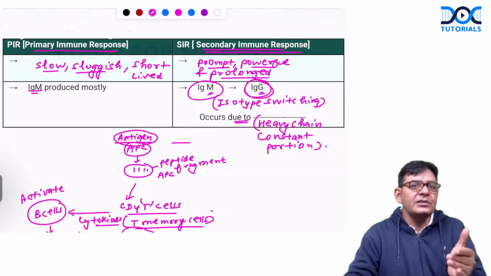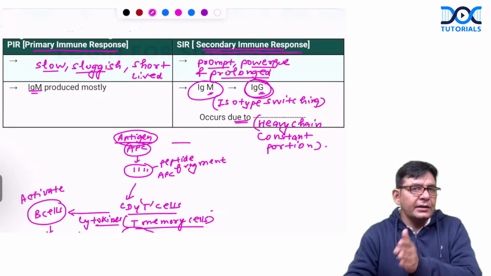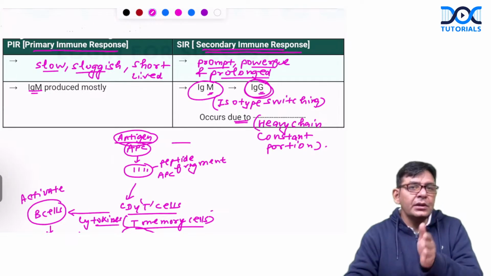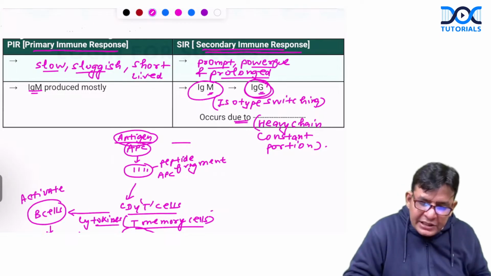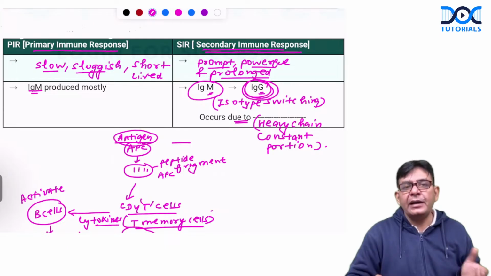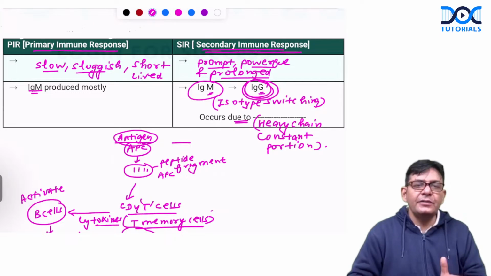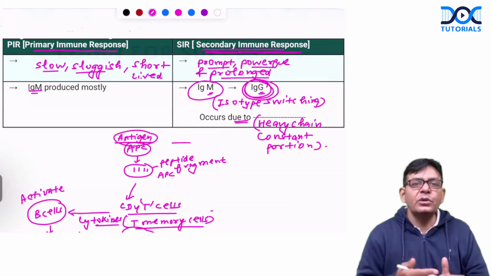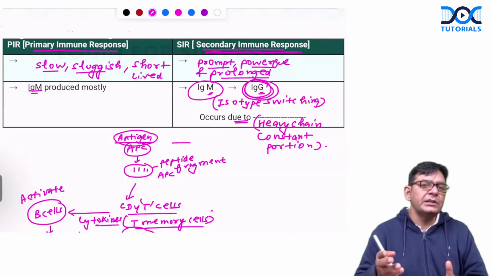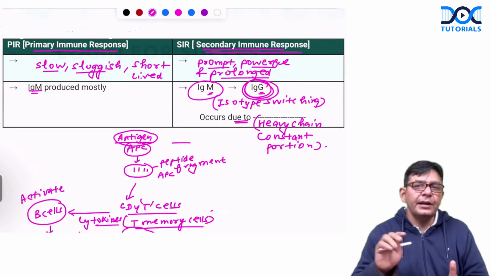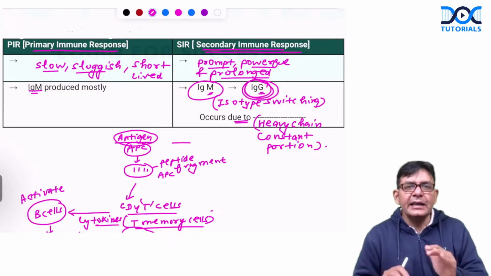Okay. So that's why it is necessary to complete your vaccination schedule. Because if you do not take the secondary dose, the secondary immune response would not be forming. And if it is not forming, your IgG predominance will not be there and prolonged immunity will not be there. So this is the logic, that it's always good to have the second dose. And that's why you have taken the second dose of Covishield in COVID. So IgG will be produced so much that sometimes it covers you with immunity for a lifetime. Is it fine? So this is the logic of primary immune response and secondary immune response.